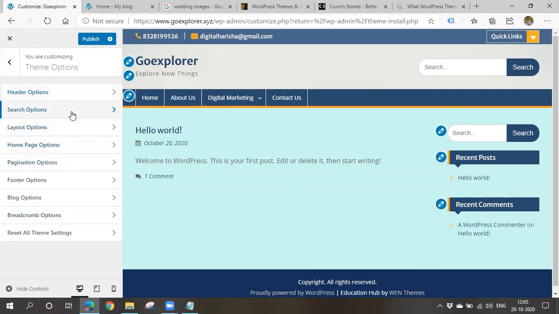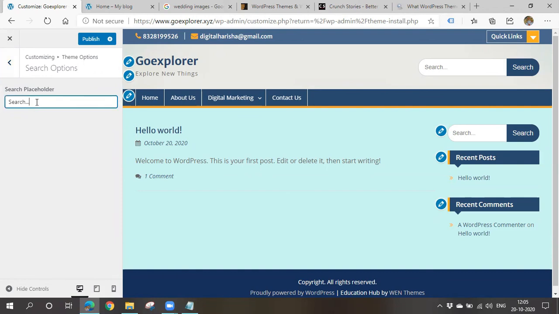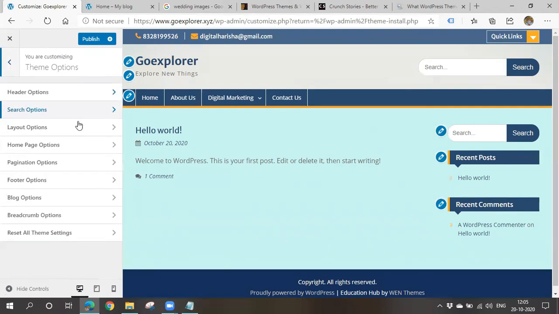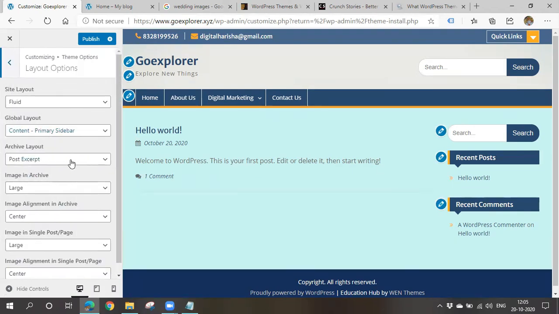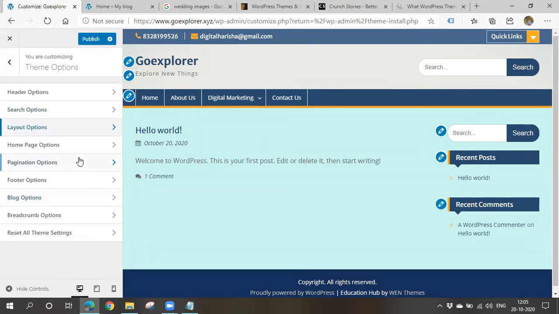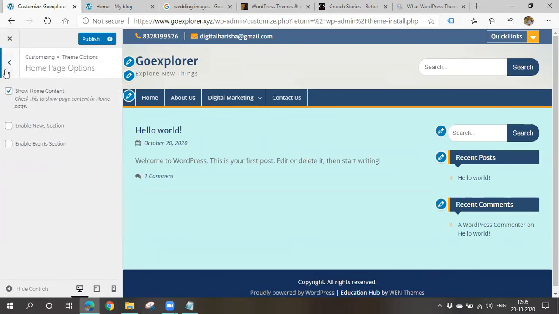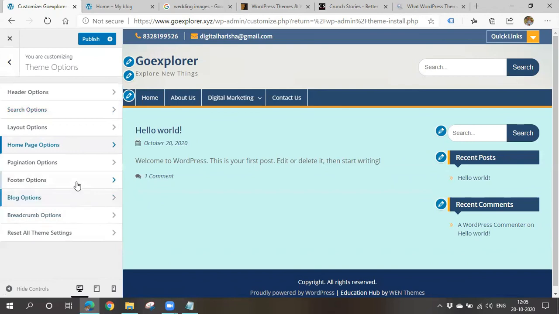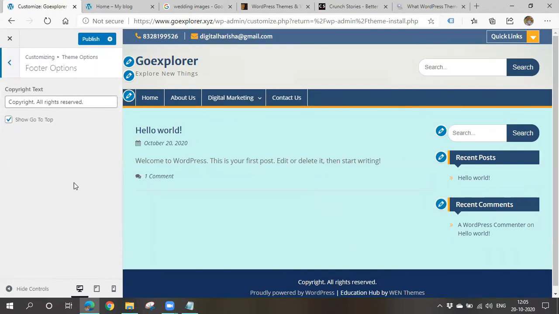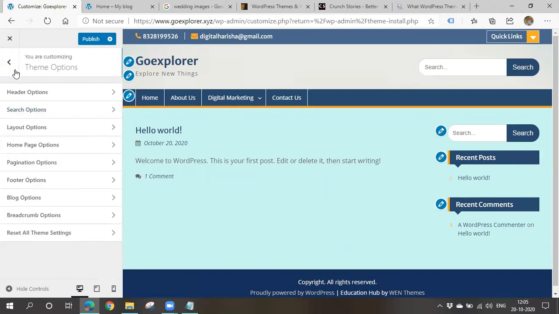You can also see search options. What are the search options? You can change this. It is showing search, right? You can change that placeholder also. Layout options: how it should appear, in the center or right. You can make changes to all these things. Right, enable new section. Ma'am, footer options. Yes, yes.